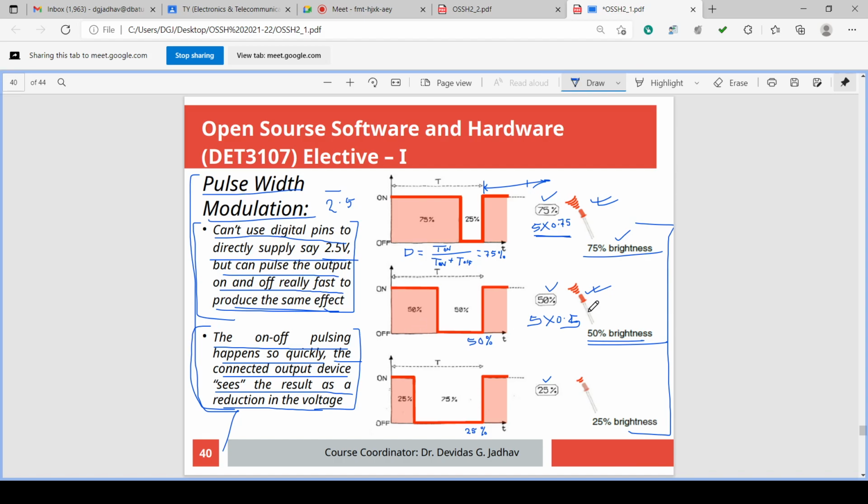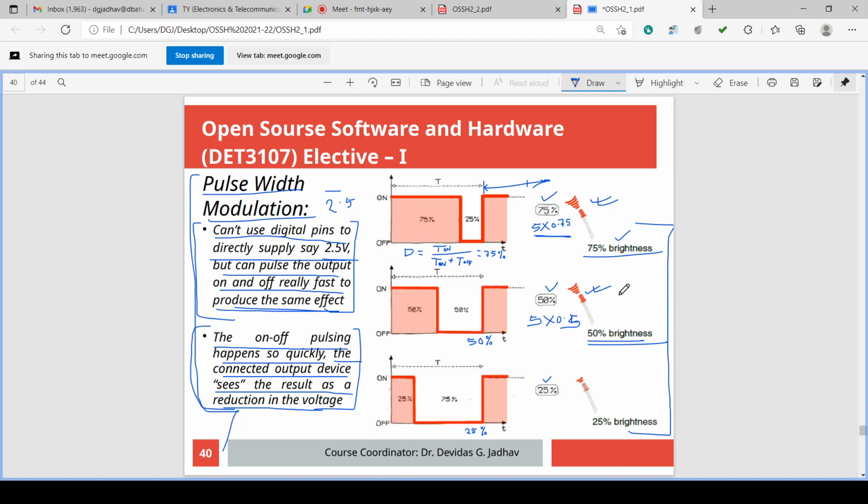The device connected, like a DC motor, LED, or even a multimeter, observes this as analog 2.5 volt. That device does not understand. Multimeter also observes 2.5 analog.